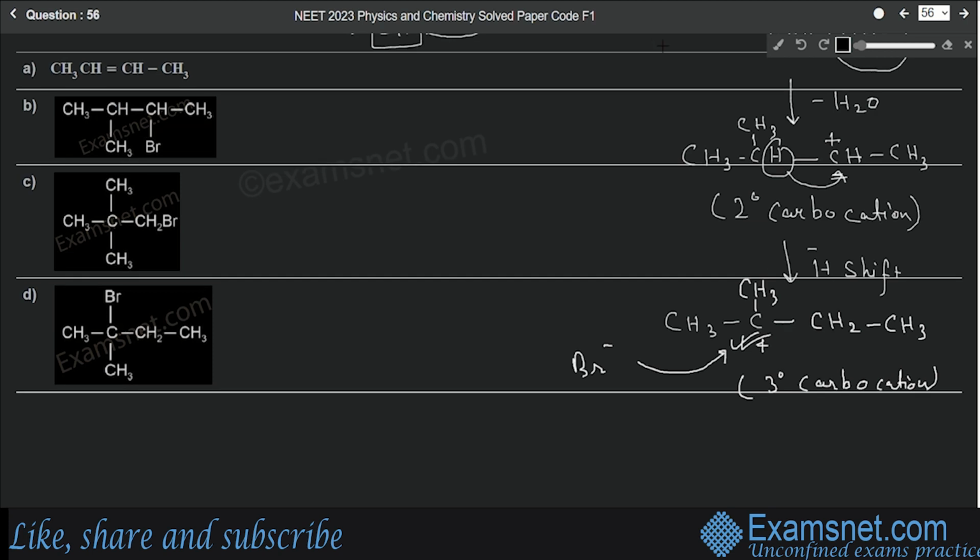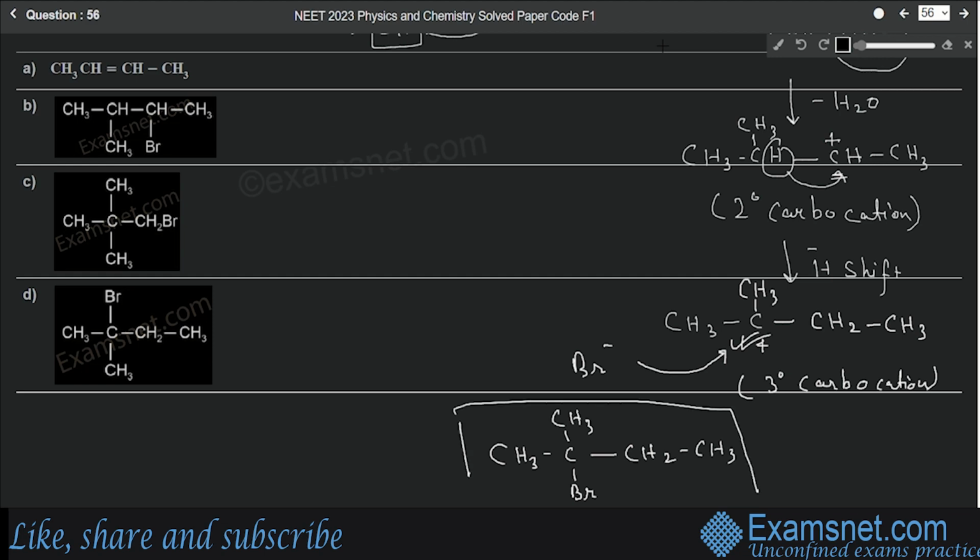So what will be formed? It will get attached at this carbon. So the final product will be CH3, C, here we have a CH3, and here we'll have a bromide ion. And then we have CH2 and CH3. So this is the final product.